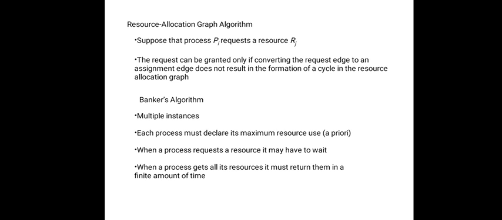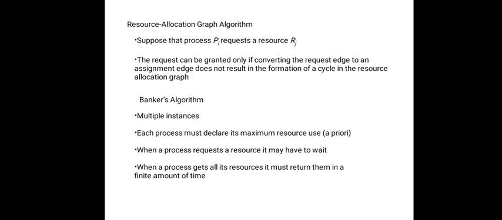If no cycle exists, then the allocation of the resource will leave the system in a safe state. If a cycle is found, then it cannot be allocated because it will enter an unsafe state, so the process Pi will have to wait for its request to be satisfied. This is the resource allocation graph algorithm for deadlock avoidance. Now let us go with the banker's algorithm.